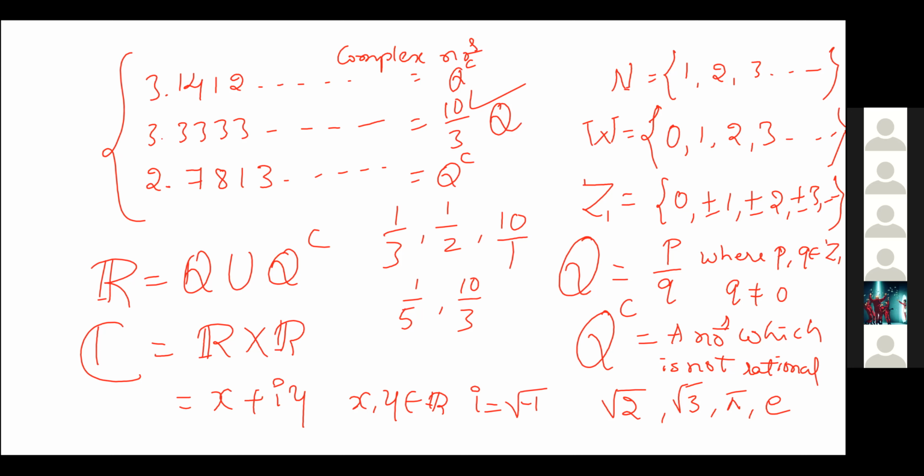In this, x is called the real part and y is called the imaginary part. You should not consider iy; you should consider only y, the coefficient of i, as the imaginary part. Is it clear? Yes, sir.